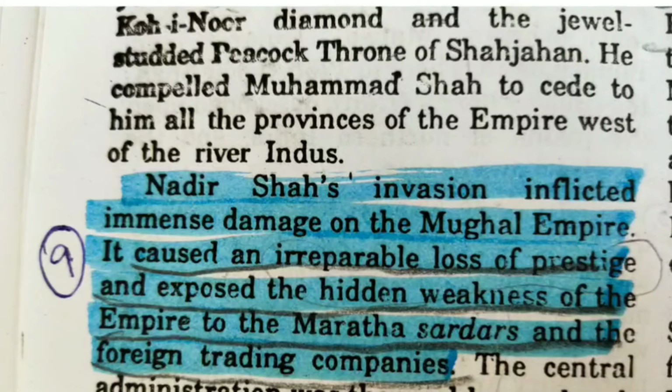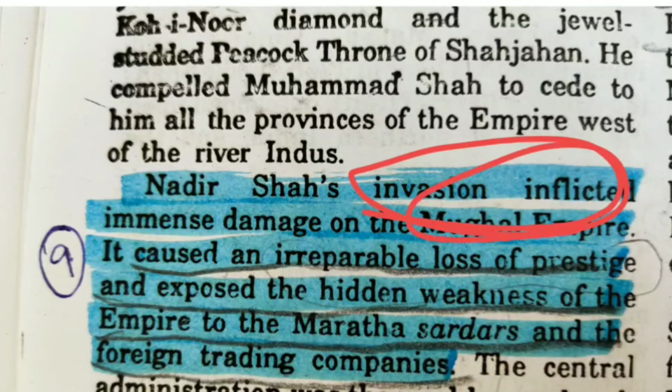Then we also saw in that video how Nadir Shah's invasion inflicted immense damage on the Mughal Empire. Since in our introduction we are saying that the gradual weakening and decline of the Mughal Empire was the main cause, how can the second point be helpful? Yes, the illusion of the Mughal Empire being strong was broken by Nadir Shah's invasion in this very mid-18th century, from where people started realizing that the Mughals had weakened. The hidden weakness was shown, and it caused an irreparable loss of prestige. So the Mughals had to decline, and in return there was a chance of a fragmented polity emerging.